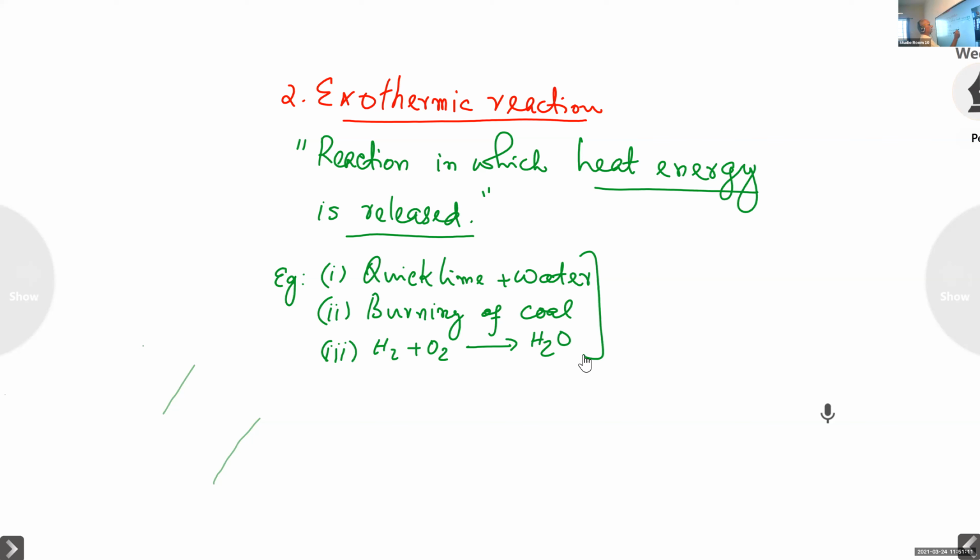At the same time, these are combinations also. So, combination reaction plus exothermic reaction. You write this also. Two types are here, one is combination and the other is exothermic. More details, you refer to the previous reactions.